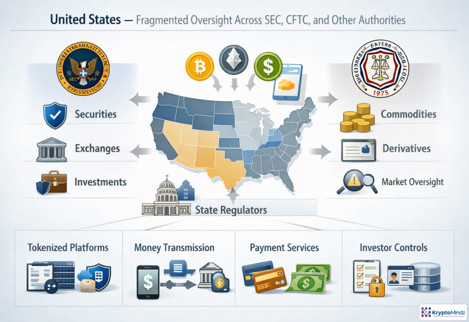The US model is less a single rulebook and more a jurisdictional puzzle. The same digital asset activity can trigger securities rules, commodities oversight, derivatives regulation, money transmission laws, sanctions screening, banking expectations, or state licensing. For tokenized securities, design choices matter. Who can hold the asset, where it can trade, how transfers are restricted, and what records are kept. In practice, US projects often build conservatively because compliance depends on the activity, the participants, and the context.